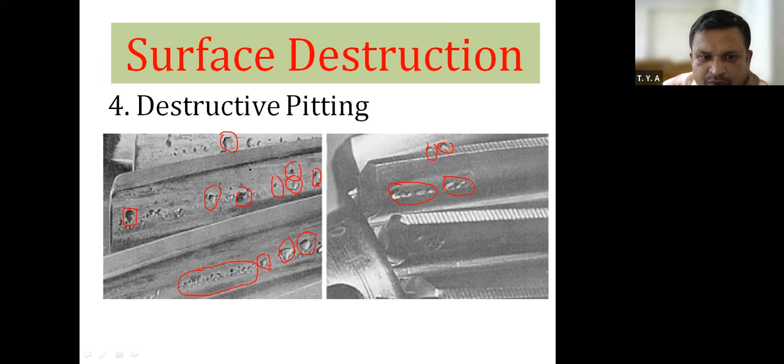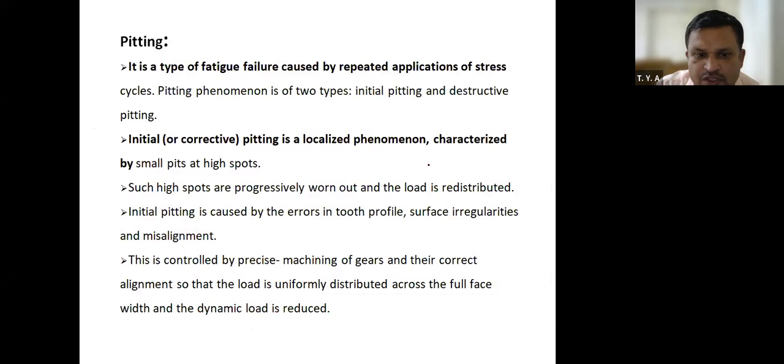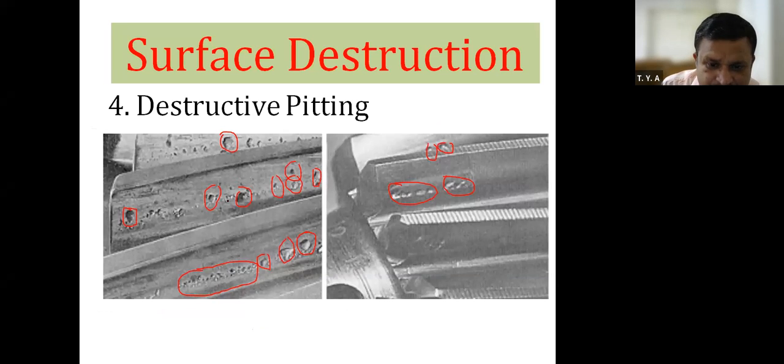Why destructive pitting? Because the size of the hole is more as compared to the size of the holes in case of initial pitting. See that in case of initial pitting, the size of the hole, or diameter of the hole, is less. This is nothing but initial face pitting. The size of the hole is less as compared to destructive pitting. Therefore, in destructive pitting the size of the hole is more, and that's why it is known as destructive pitting.